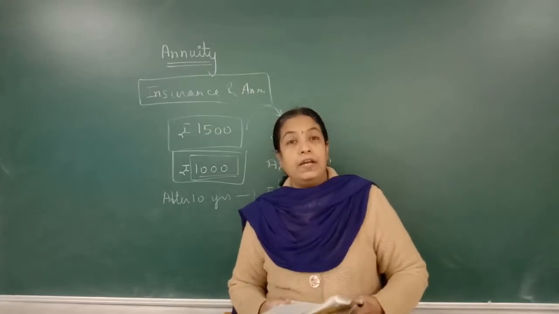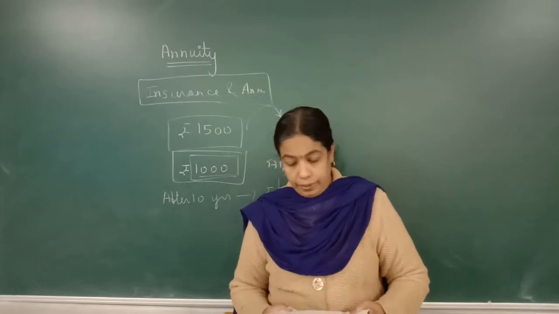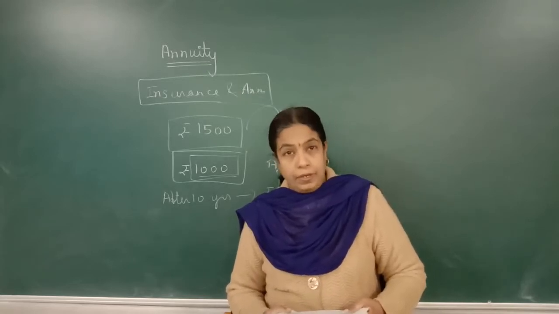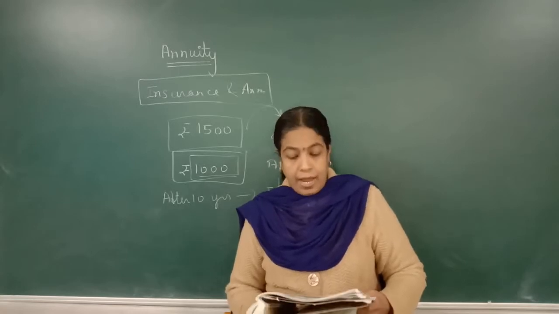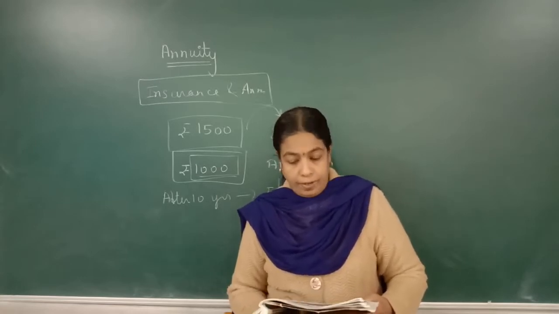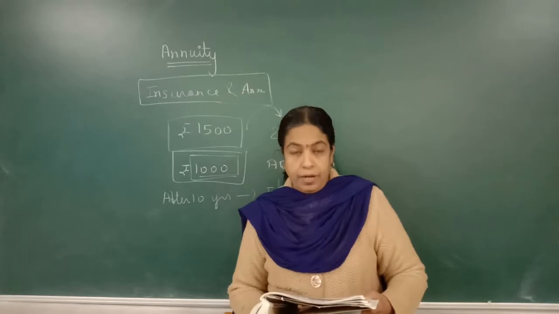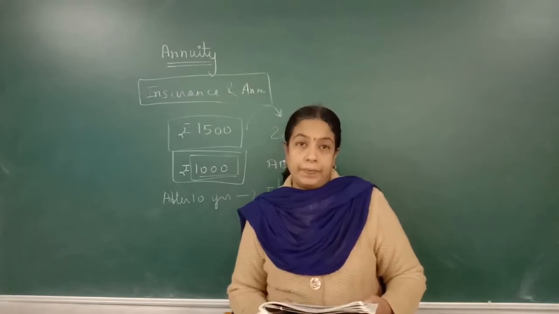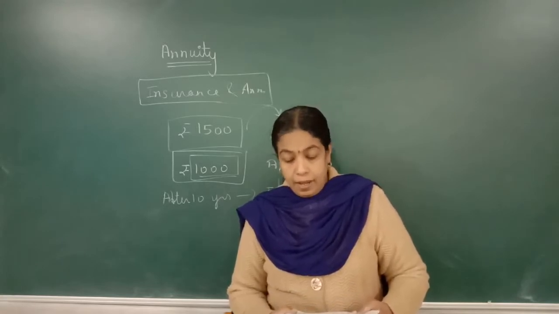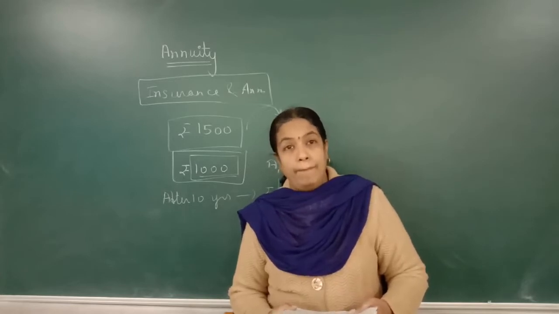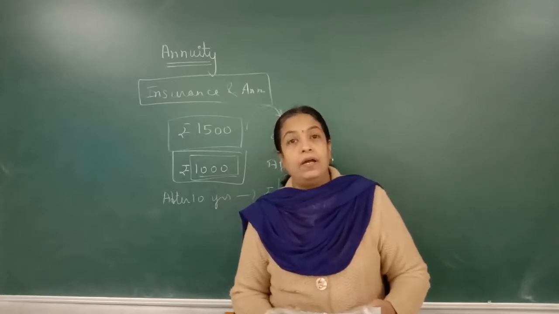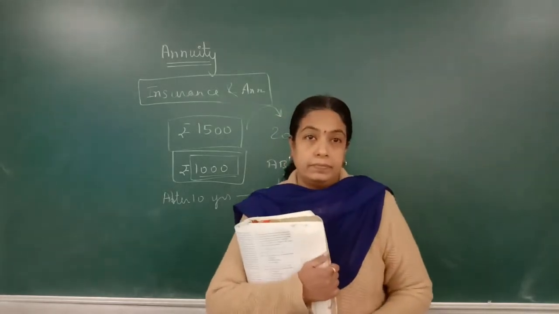Now, I'll just read the definition of annuity. An annuity is a sequence of equal payments at regular intervals of time with compound interest on the payment. An annuity is the sequence of equal payments at regular intervals of time.